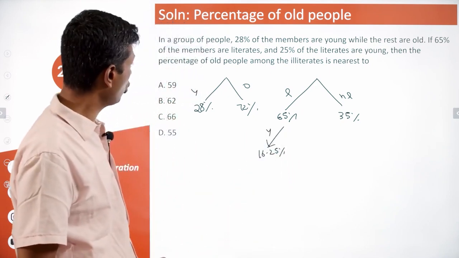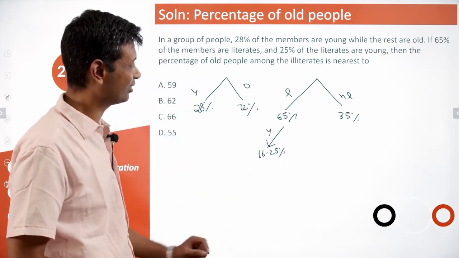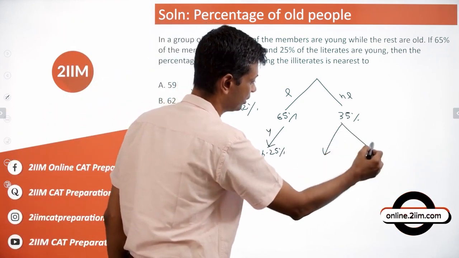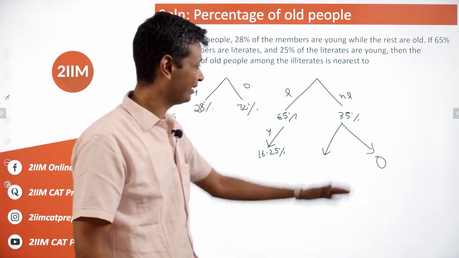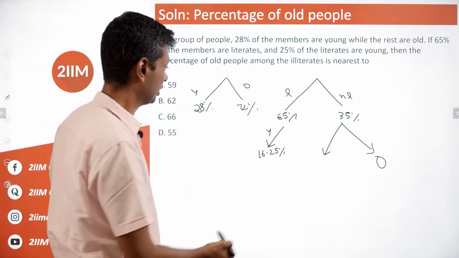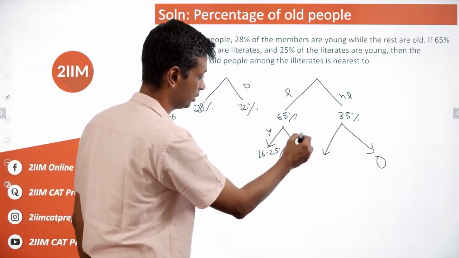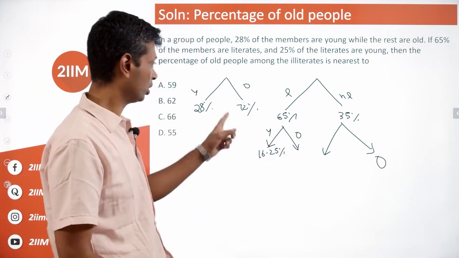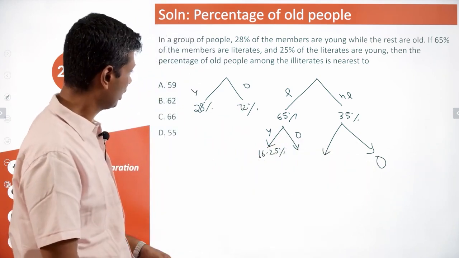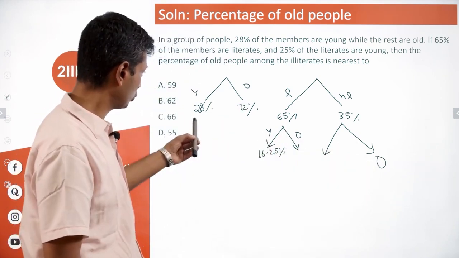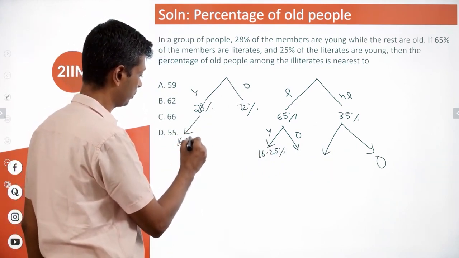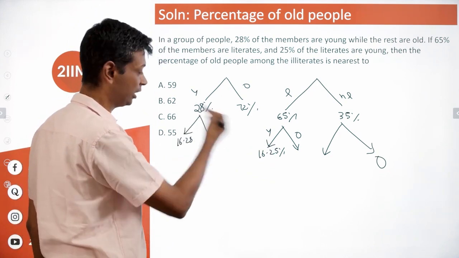Then the percentage of old people among the illiterates is nearest to... So we want to find among the illiterates what percentage is old. Out of 65%, 16.25% are young, the remaining are old. So we can find the old here, find the not literate and then simplify there. Or conversely, we can say among the young people, 16.25% are literate. So not literate would be the remaining.